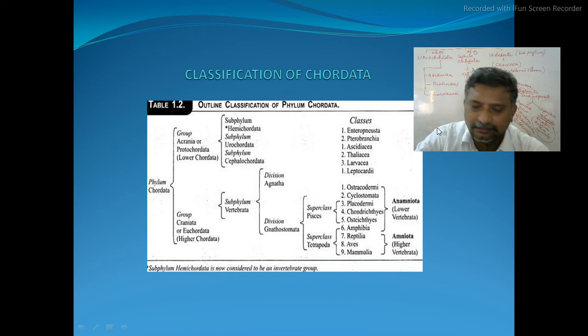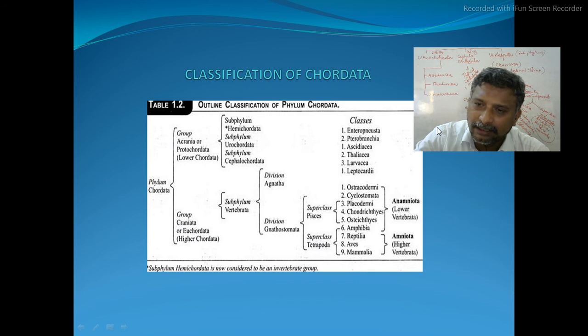So here my question is, which subphylum will have permanent chordate characters? Yes, Cephalochordata. Which subphylum will have a notochord in their tail? Yes, Urochordata.